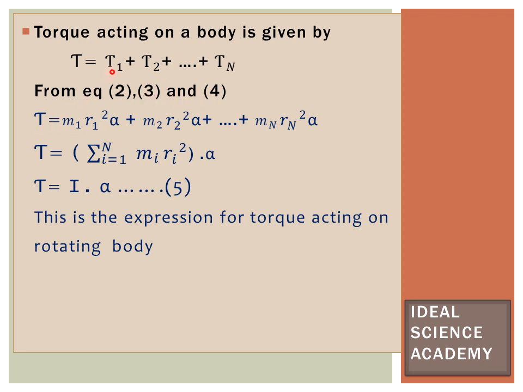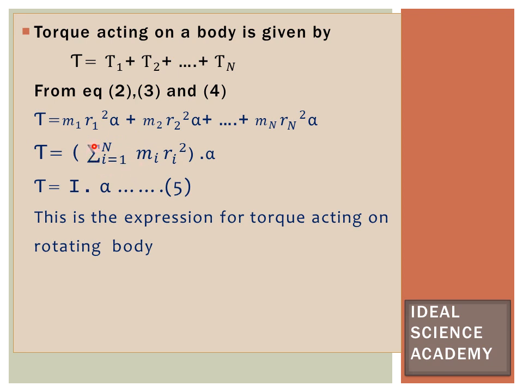Torque T equals, what is the equation of torque T1? m1 r1 square alpha, plus as it is torque T2's equation m2 r2 square alpha, and torque T of n's equation m of n r of n square alpha. So torque T is equal to m1 r1 square alpha plus m2 r2 square alpha plus m of n r of n square alpha. If we take alpha as constant, then alpha is outside the bracket, then m1 r1 square plus m2 r2 square plus up to m of n r of n square. But this can be written in the form of summation.